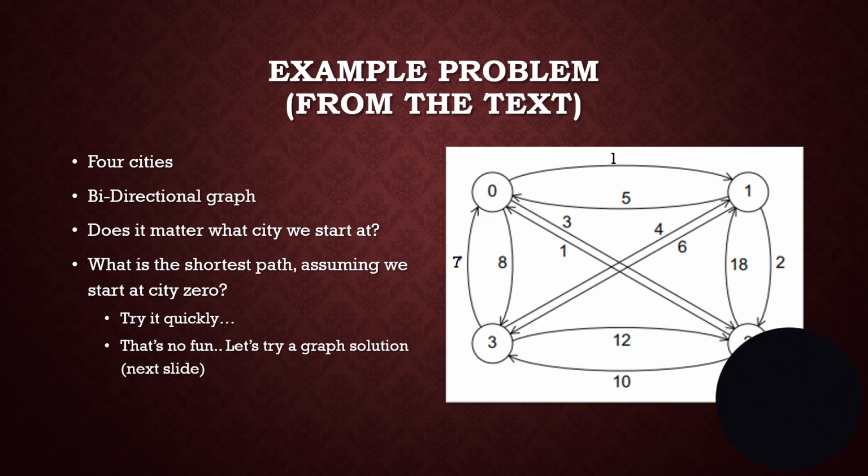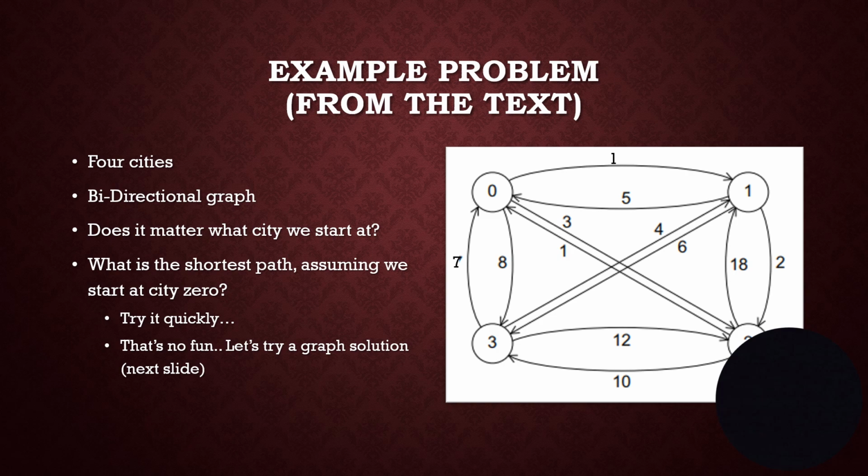All right, so here's our example. This is straight out of the text. Sorry about the black blob down there in the corner. That's supposed to be a camera, but my camera's not working. So I won't be able to draw for you with my camera. I'll try to draw some on the screen here in just a little bit.